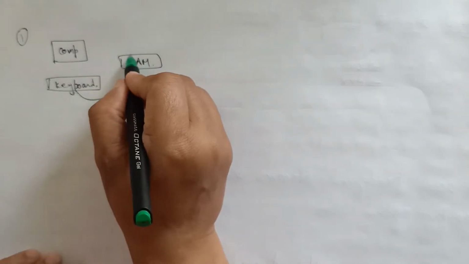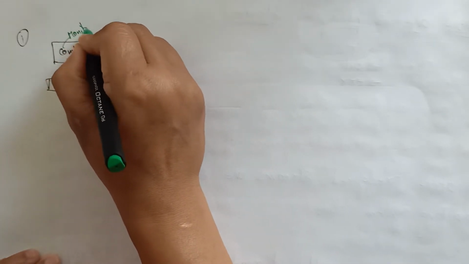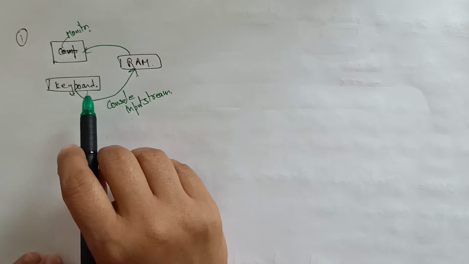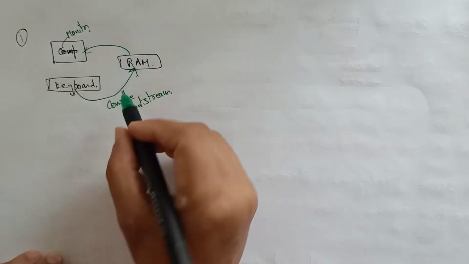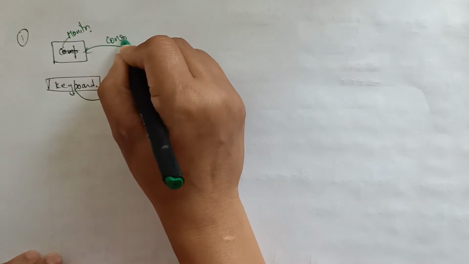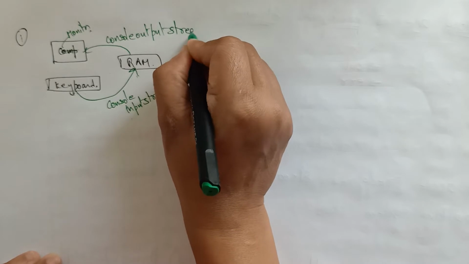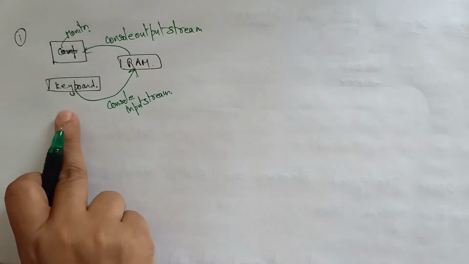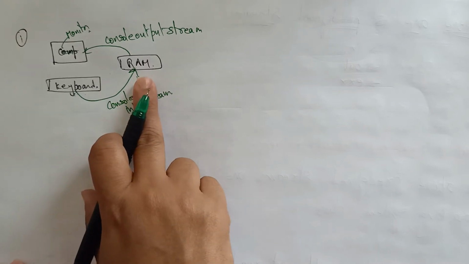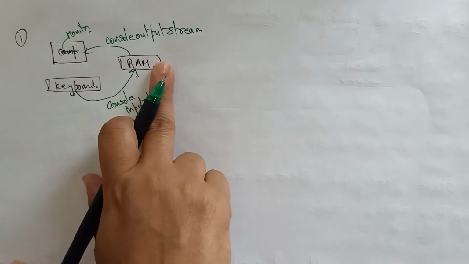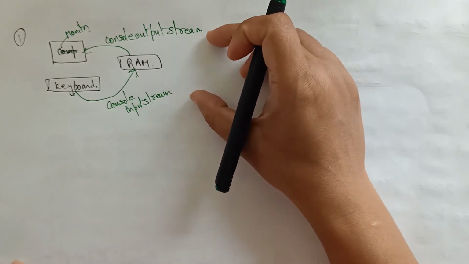And this RAM is going to display the data on the monitor. Let's take this as a monitor, as a computer consists of a monitor. So RAM to monitor means console output stream. When you send data from keyboard to RAM, it is a console input stream, and from RAM to monitor, it is a console output stream. So one of the Java streams is the console IO stream, I said.